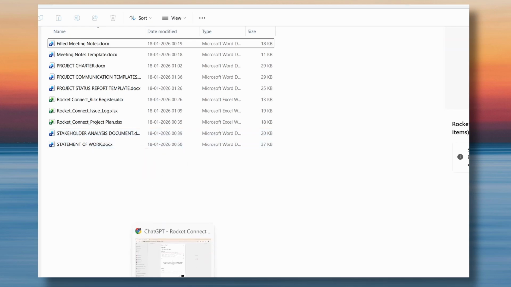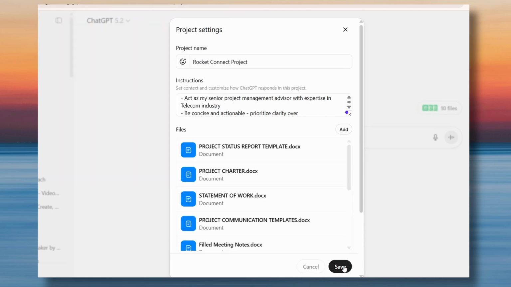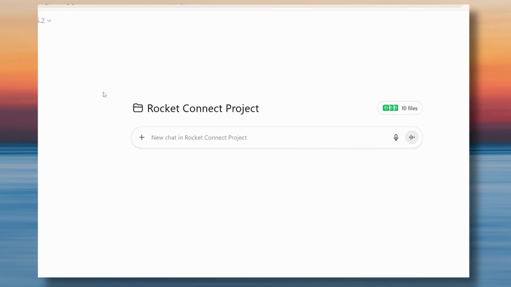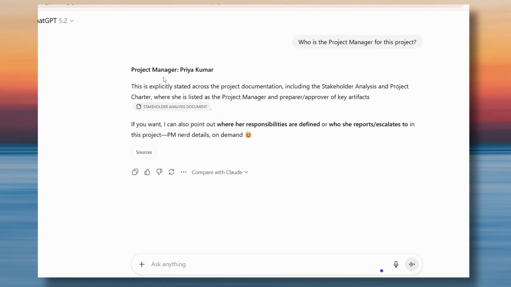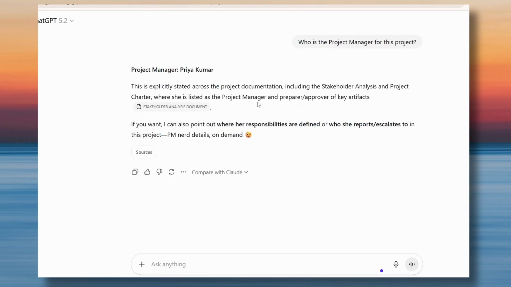So let me go ahead and add them to ChatGPT. I save it. So now I have set up my Rocket Connect project, and it's ready to be queried, and I can ask for insights. Who is the project manager for this? And it says the project manager is Priya Kumar. So here you see, Priya Kumar is the project manager. This is what ChatGPT has responded.